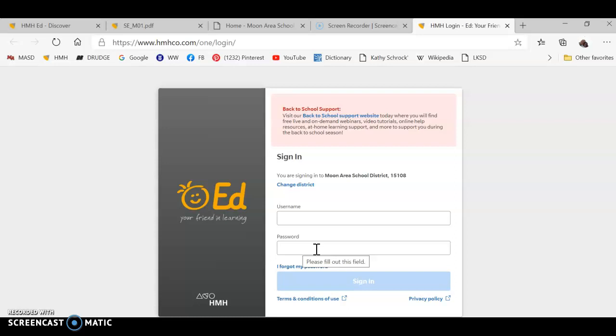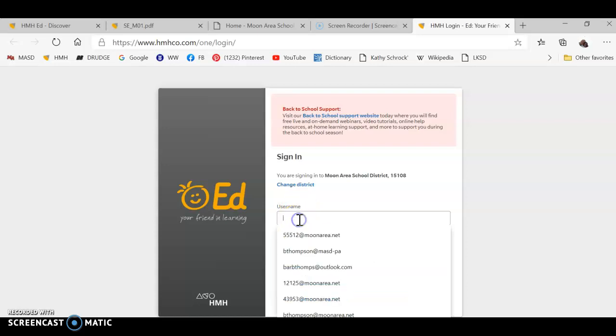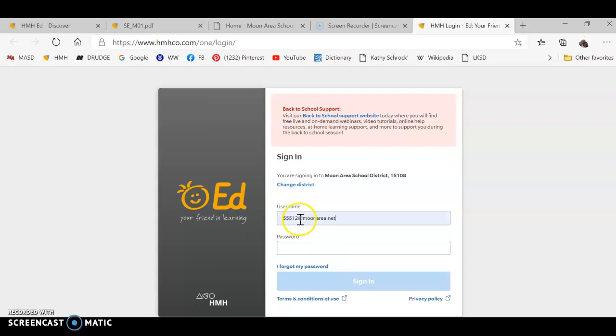Then you'll come to this official screen where it says username and password. Username is your school email, so it is your 5-digit ID number at moonarea.net. Make sure you spell it right. There are no spaces in it. Your password is then your 5-digit ID number. So this is pretty simple. You can double check, make sure you've got the right ID number in there, and then you're going to sign in to your HMH book.